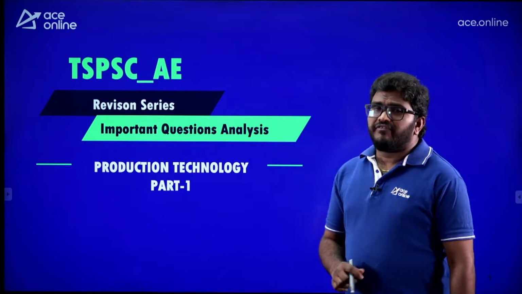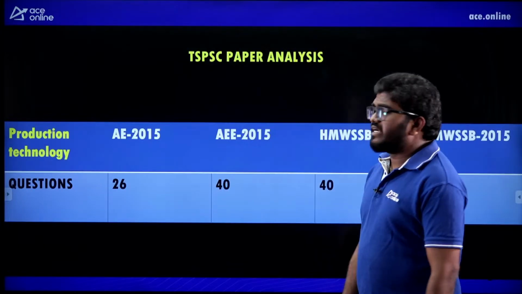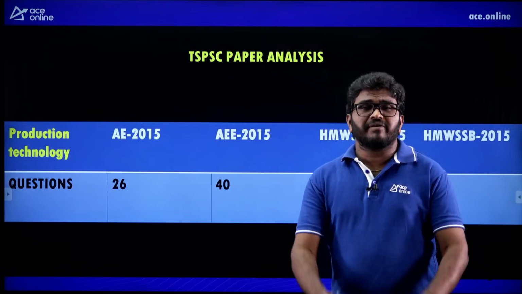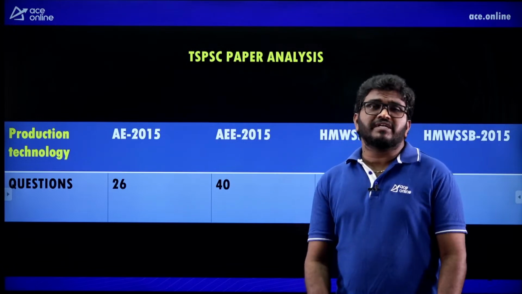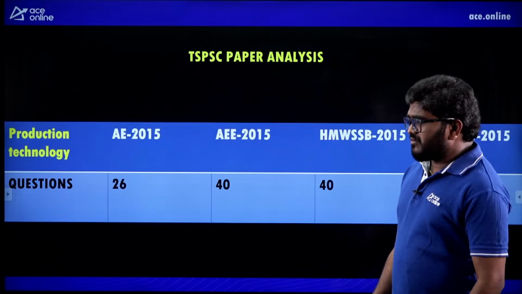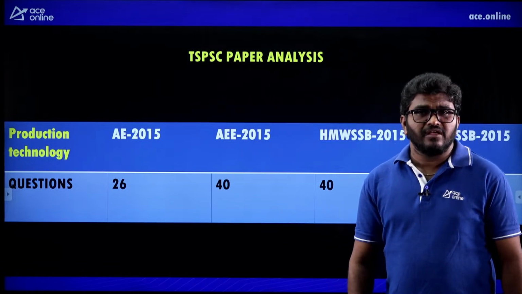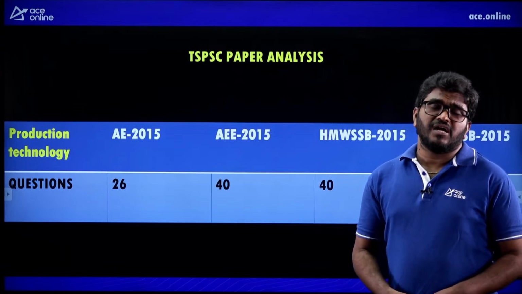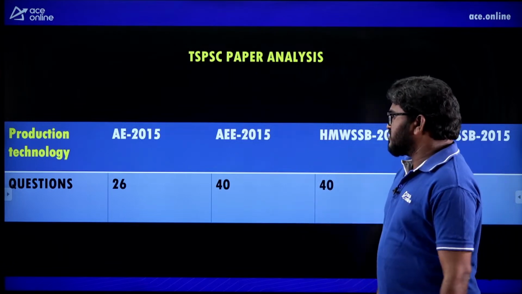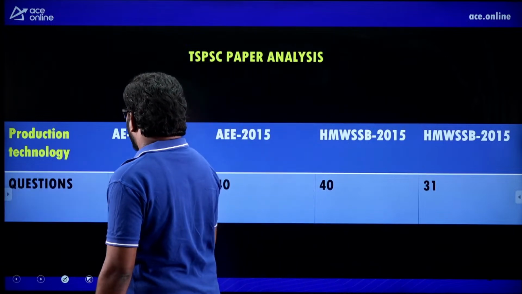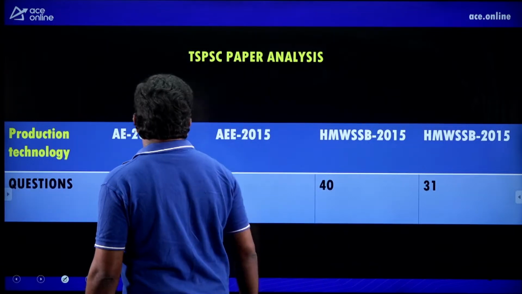Before going to that, first I'll discuss the syllabus and weightage analysis of production technology. As you are familiar, production technology is one of the biggest subjects in mechanical. A huge number of questions were asked in the 2015 AE exam: 26 questions.